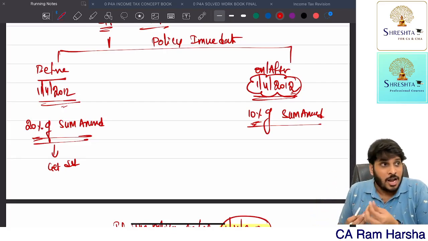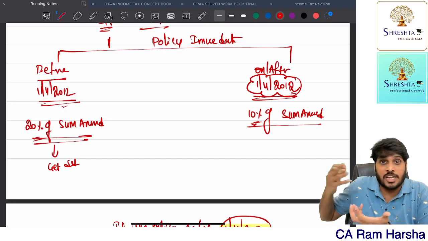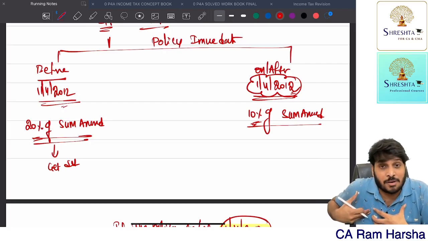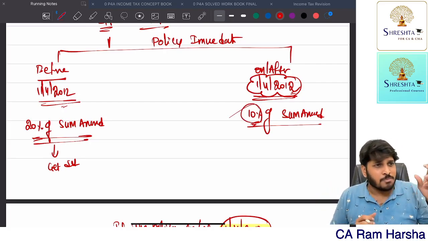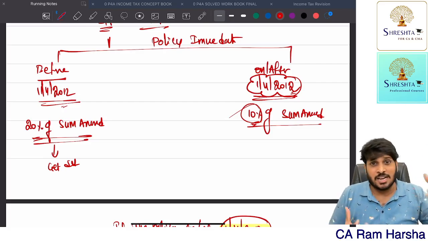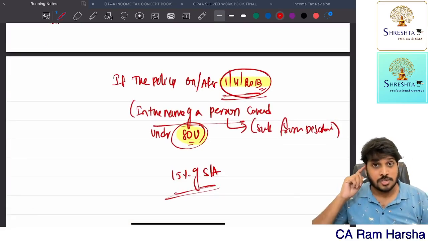Sir, for normal people 10% is fine. But for us, insurance companies will charge a very high premium, because we are disabled people. So what about us? How can you give the same benefit as normal, non-disabled people? For us also, we are giving the same deduction. Okay. So in 2013 they amended.